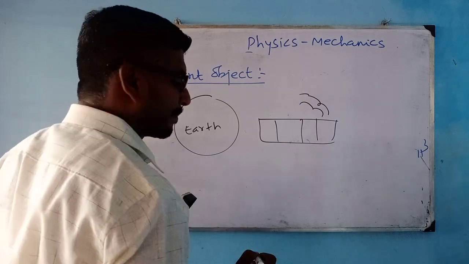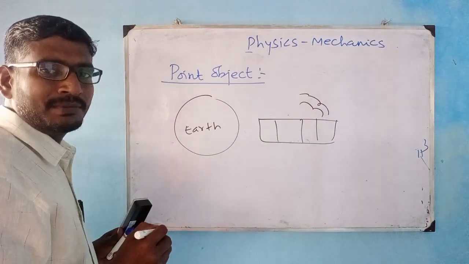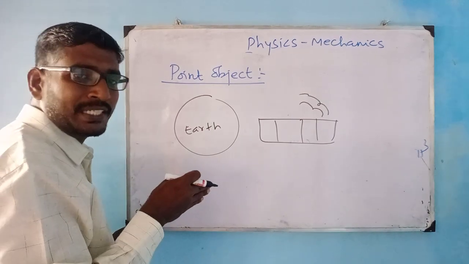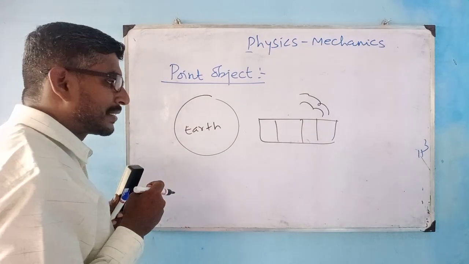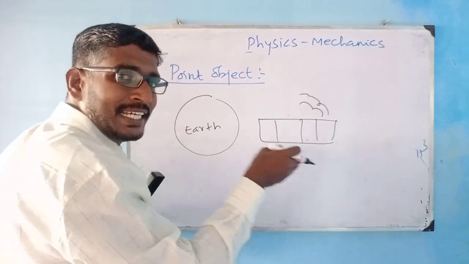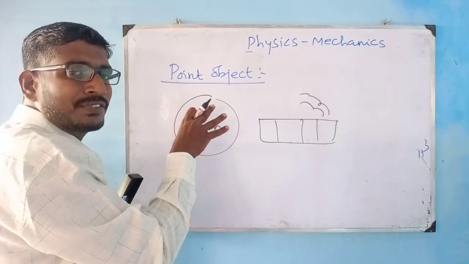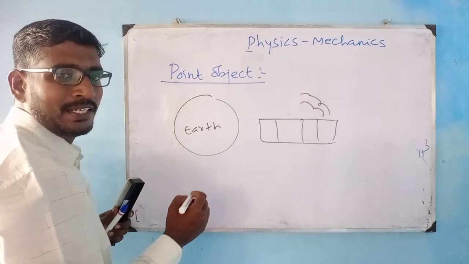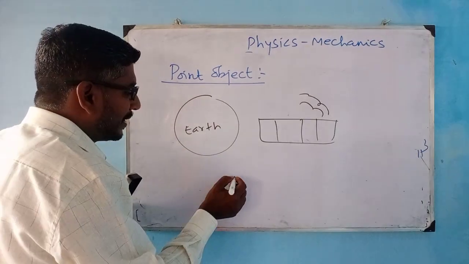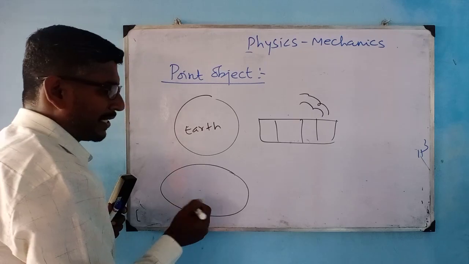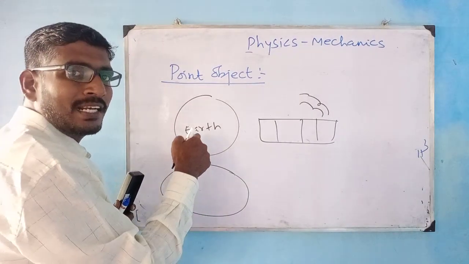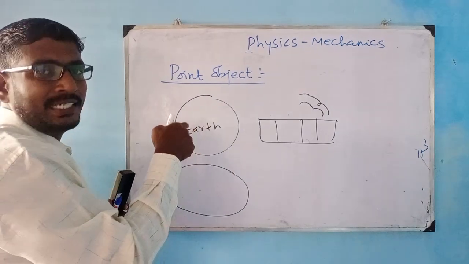Why? Because the definition of a point object says if the object changes its position by a distance longer compared to the size of the object, then you define that object as a point object. For example, the earth is revolving around the sun. The distance traveled by the earth is much larger than the size of the earth.